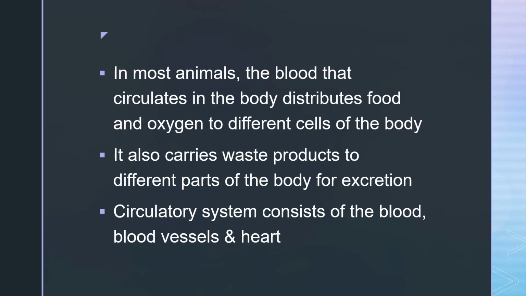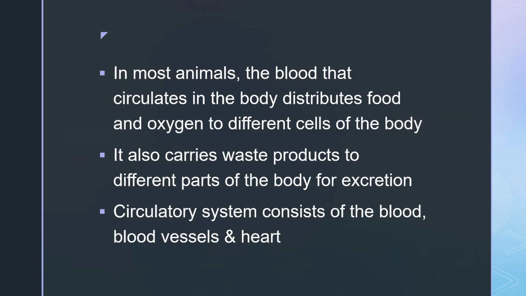We will start now. In most animals, the blood that circulates in the body distributes food and oxygen to different cells of the body. It means, children, with the help of blood, the food and oxygen passes to all the parts of the body. It also carries waste products to different parts of the body for excretion. Not only food and oxygen, the blood also carries the waste.